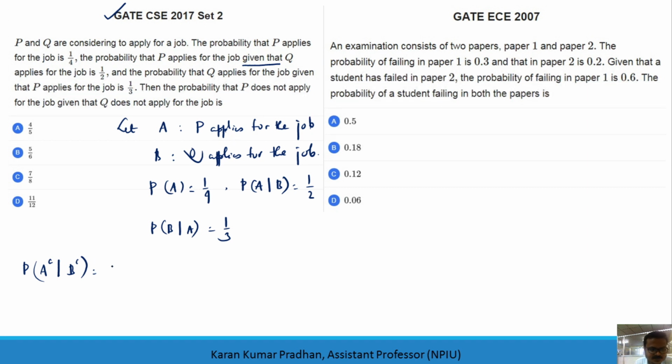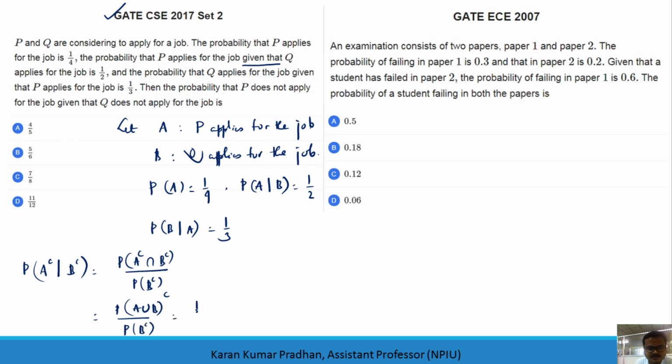As per the conditional probability, we are supposed to find probability of A complement intersection B complement divided by probability of B complement, which will be probability of A union B complement as per De Morgan's law. You all know this. That is the numerator, and probability of B complement is the denominator.